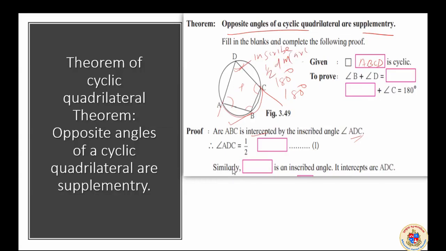Right now the measure of the arc we have not got. But we know that the measure of ADC will be equal to the half of the measure of the arc ABC.